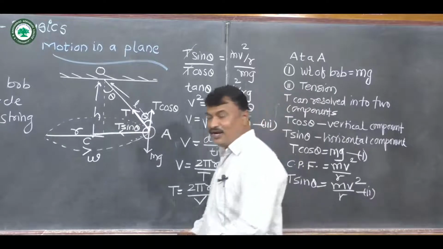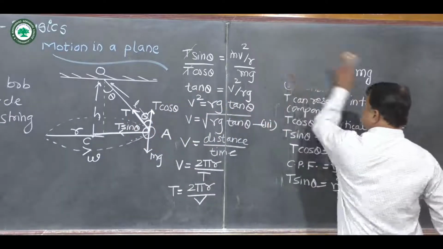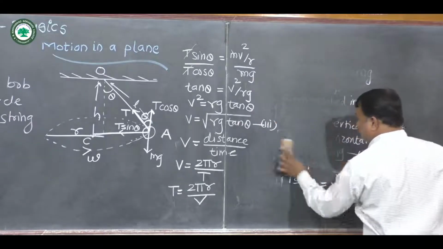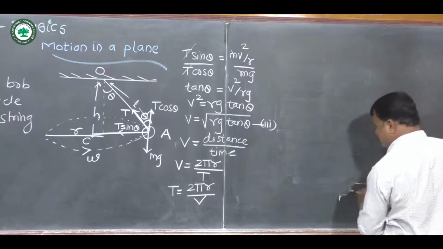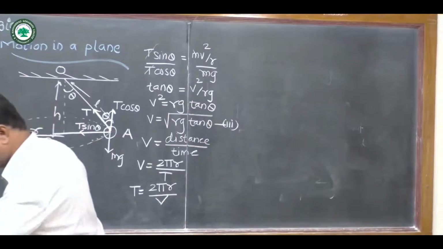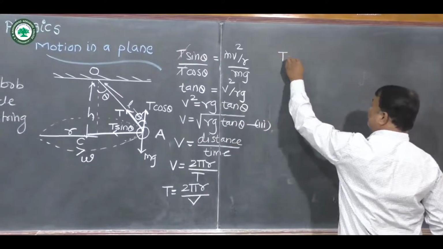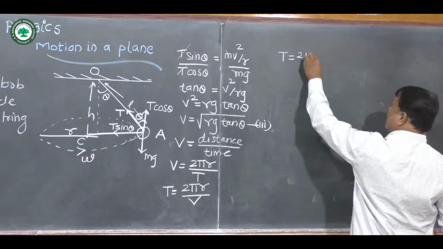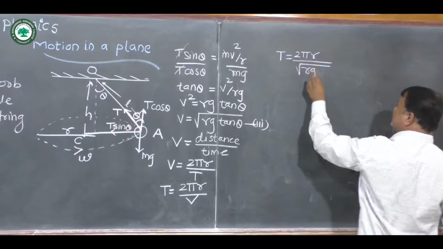Now we have to find out the period of a conical pendulum. So by using equation 3, we get v is equal to under root rg tan theta, and therefore this period of the conical pendulum T is equal to 2 pi r upon under root rg tan theta.